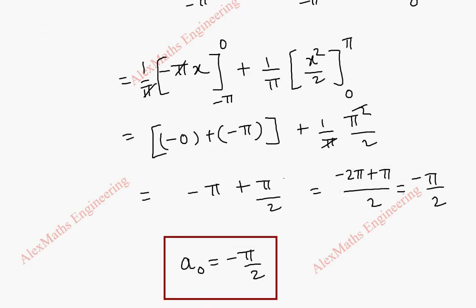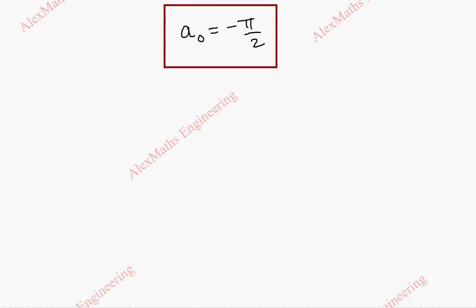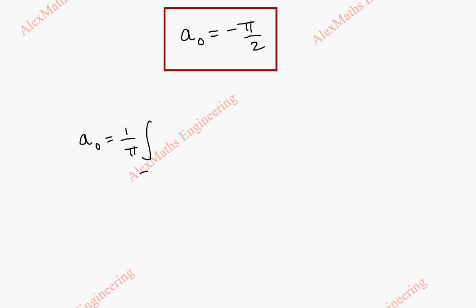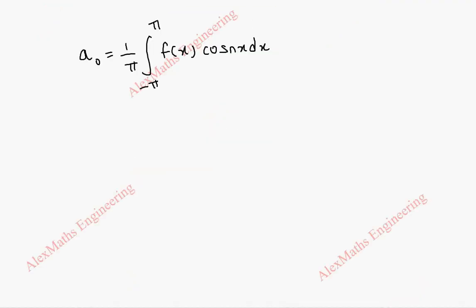Next we are going to find a n, and the a n formula is 1 by pi integral minus pi to pi f of x into cos nx dx. But this function is made up of two parts. So we are going to split this into two integrations.